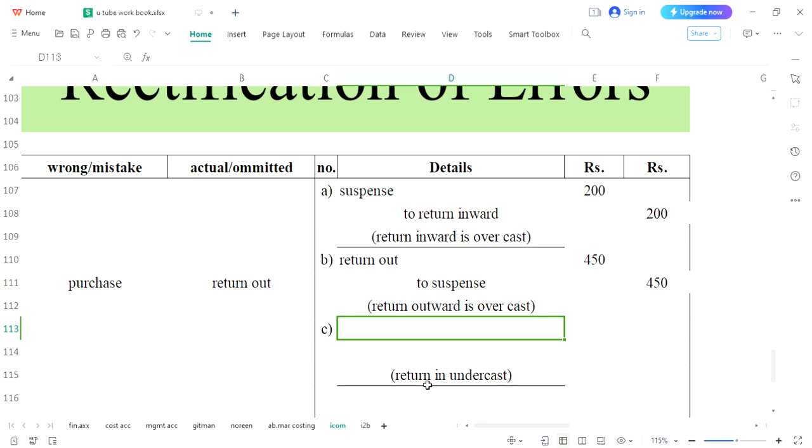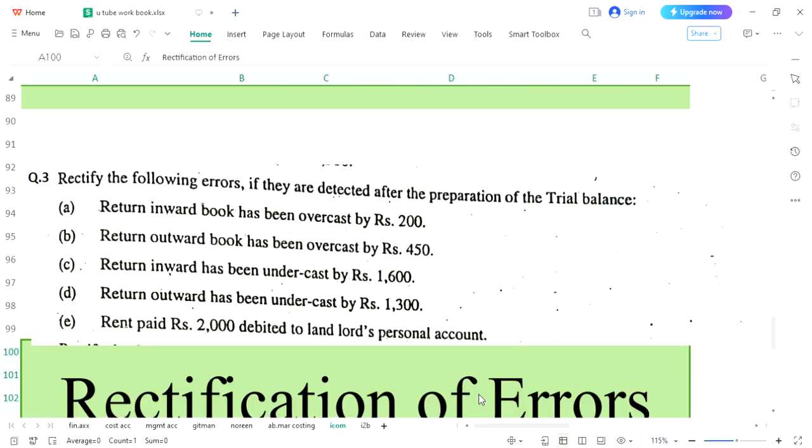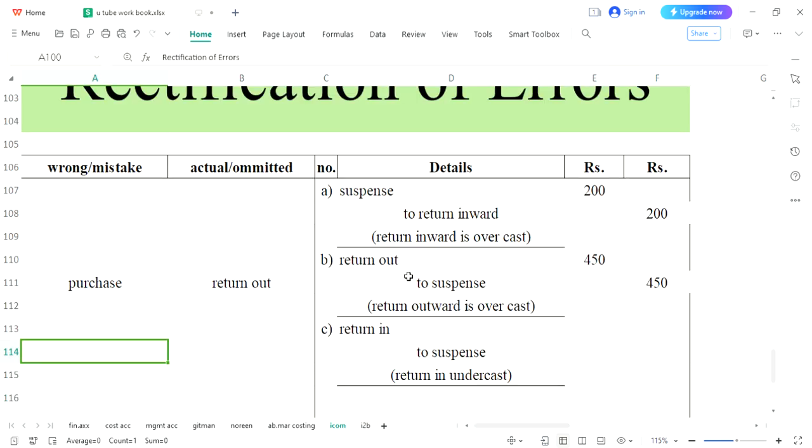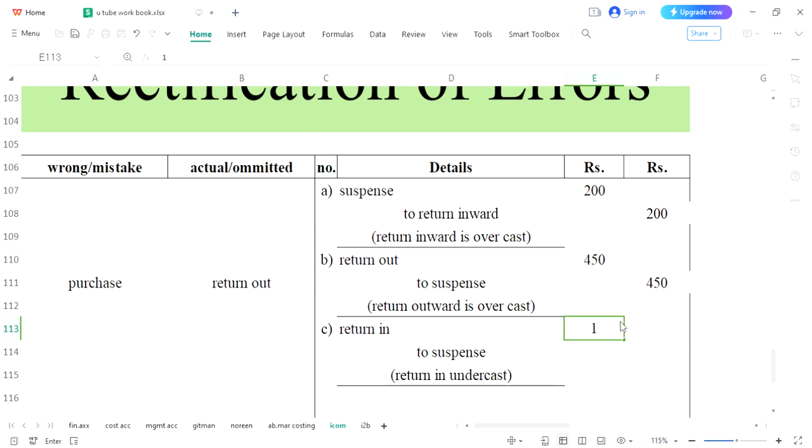Return in debit. In undercast we will write at the same side, that means debit, and nothing is present to be written on the credit side. So for now we will write suspense account. The return in amount is 1600. Let's post 1600 on the debit side, and the same amount would be written on the credit side. C entry is completed. Now we will see D entry.